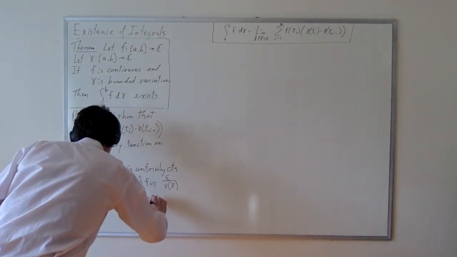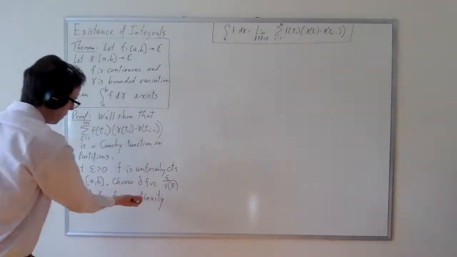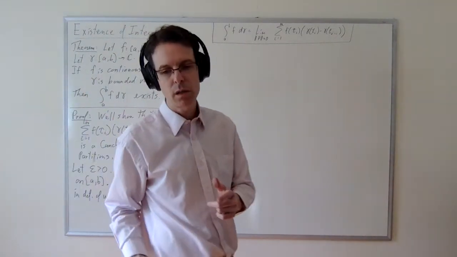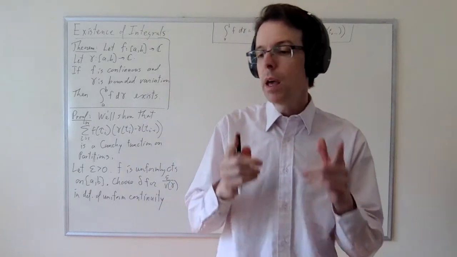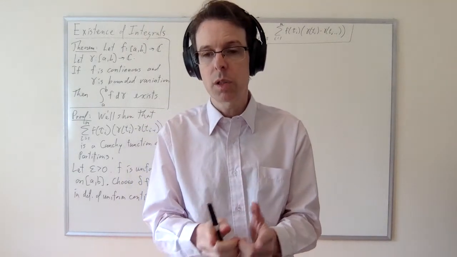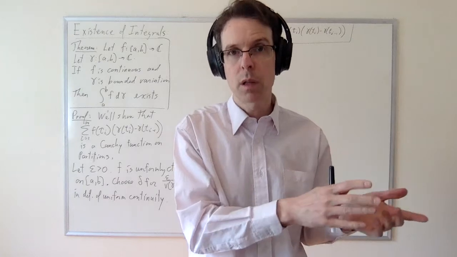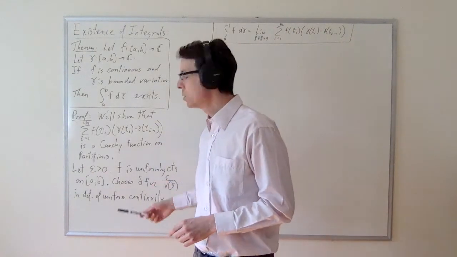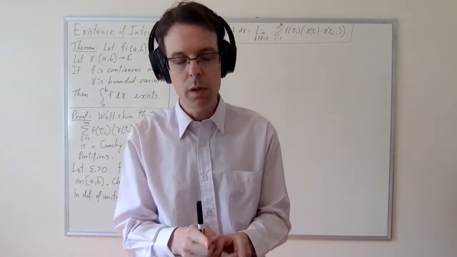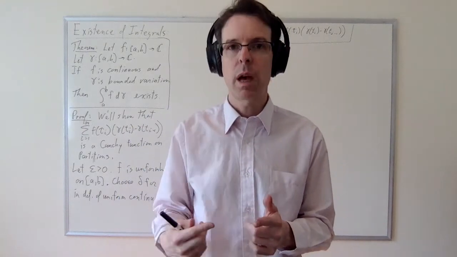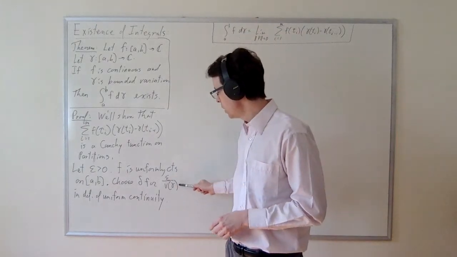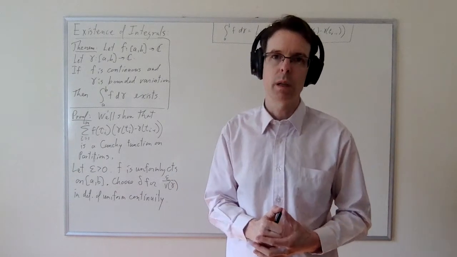So what does it mean? What does uniform continuity mean? It means for every epsilon, there exists a delta such that for any 2 points x, y, if x, y are delta close, then f of x and f of y are epsilon close. So what we're really choosing there is a delta so that whenever x and y are delta close, then f of x minus f of y will be no farther apart than this, my new favorite number, epsilon over the variability of gamma.